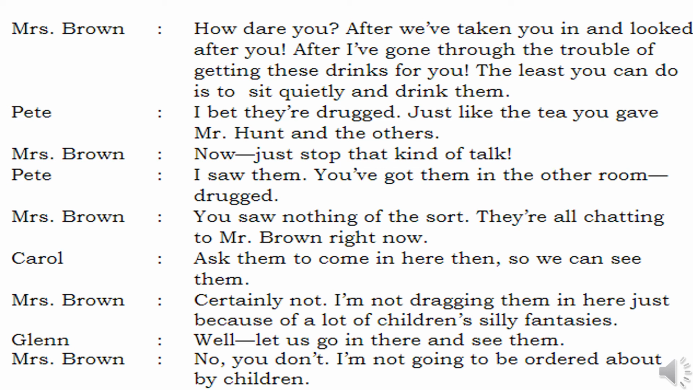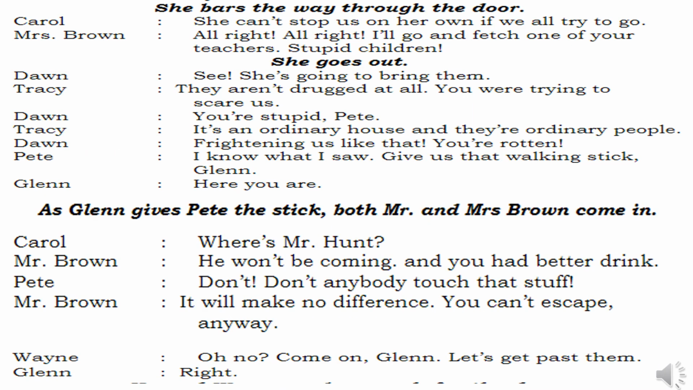Then what happens? Now the children were ready to go out to see their teacher sitting in the sitting room, but Mrs. Brown will stop them. She bars the way through the door. Carol says, she can't stop us on her own if we all try to go. She is alone and we are all 6 in number, and she can't stop us when we try to go. So Mrs. Brown will say, all right, I'll go and fetch one of your teachers, stupid children. She says, okay, I'll go and fetch one of your teachers. Then you can get to know that we are not doing anything to them. You people are really stupid, she says, and she goes out.